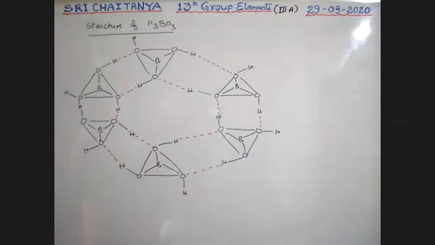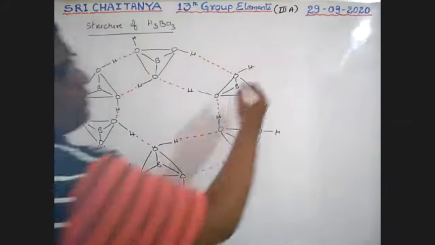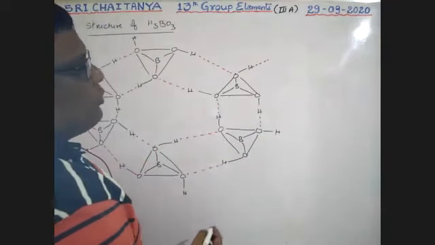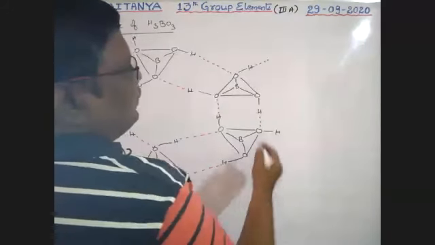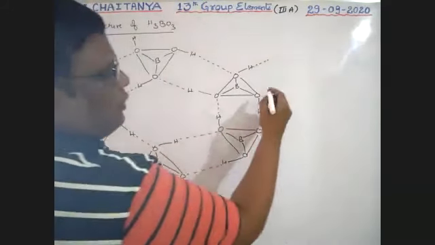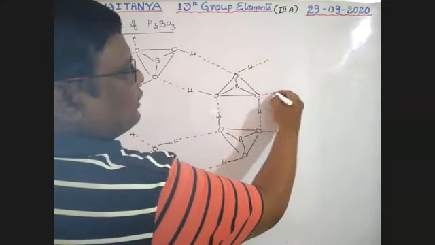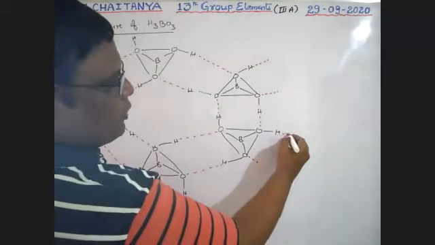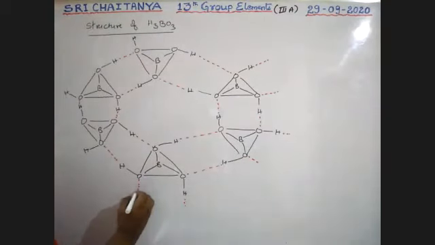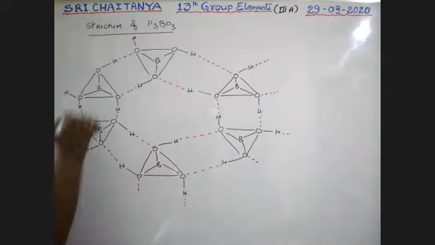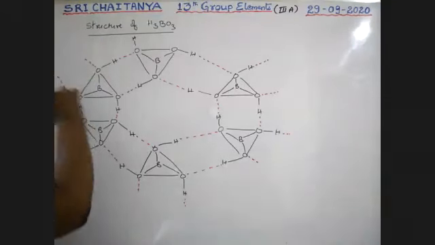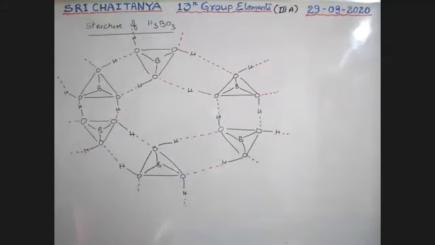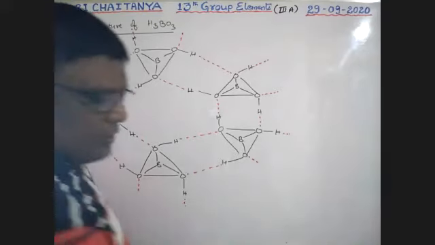This hydrogen may be connected with other molecules through hydrogen bonds. This one is also bonded with another one. That's why hydrogen bonds are possible everywhere. All these red dots are hydrogen bonds.